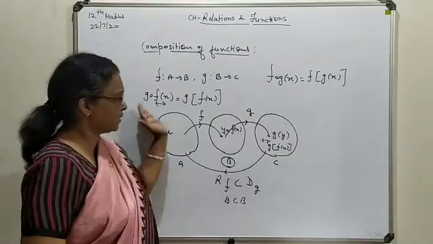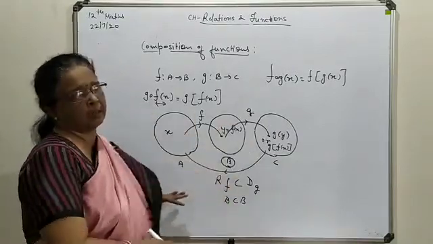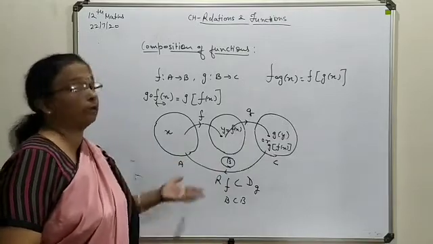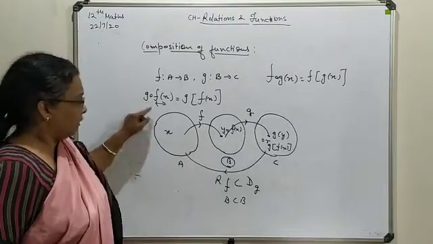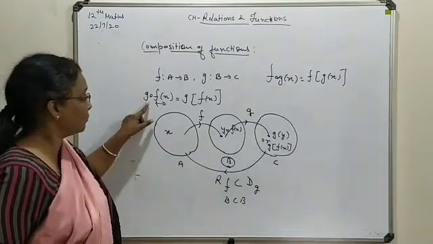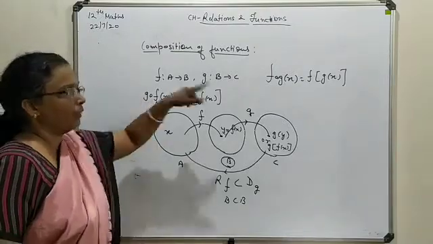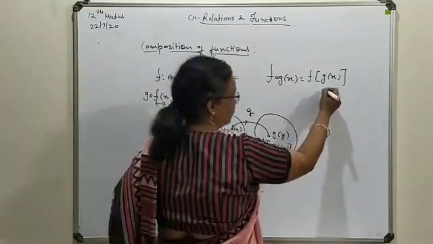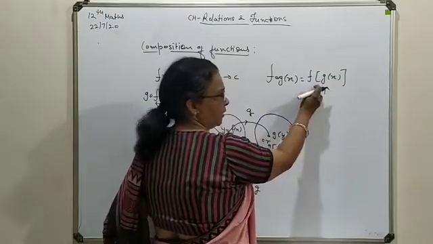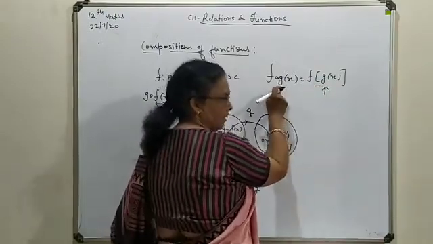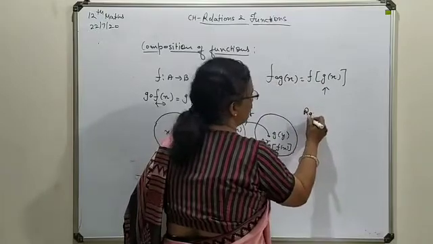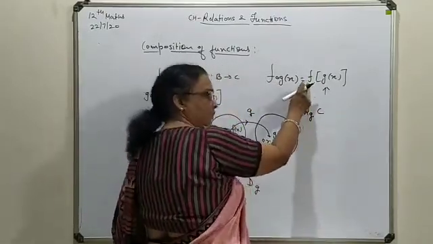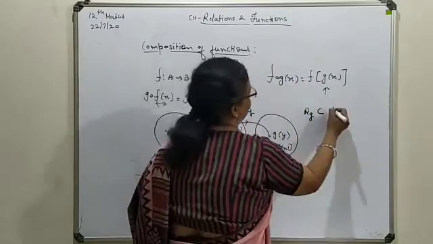So in real practice it is not possible to form this type of diagram for each and every question, but your understanding should be there of what you are going to perform. So it was the basic condition for G composition F. Now second thing, we are going to perform F composition G. So as I told, the range of the inside term, the range of the second function, so range of G, should be a subset of the domain of the outside one, meaning domain of F.